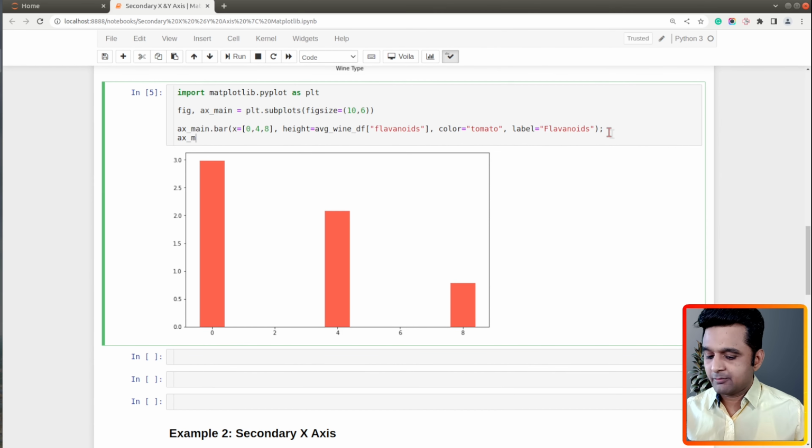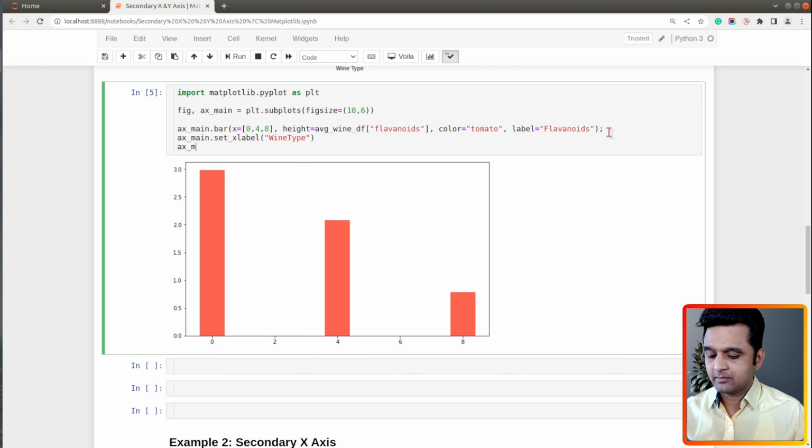So let me add labels for x and y axis. So x label I will set to wine type. Y label will be average flavonoids.